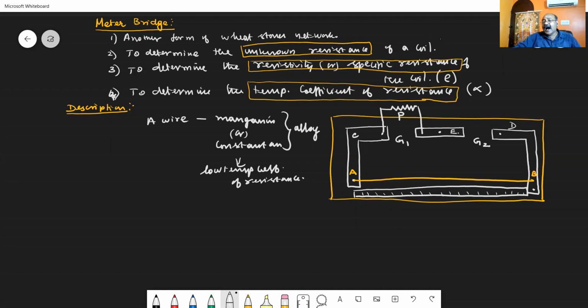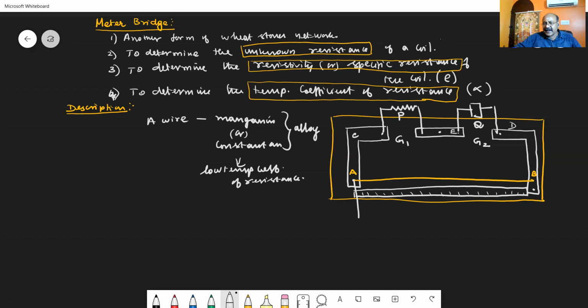Let us consider the unknown resistance as P. In the gap G2, we connect a resistance box so that a known resistance can be introduced. Let us consider it as Q.